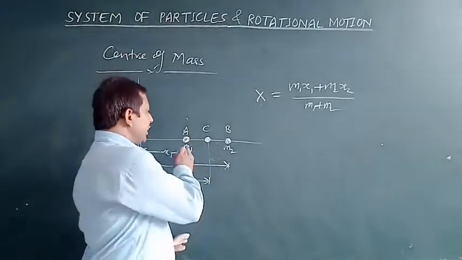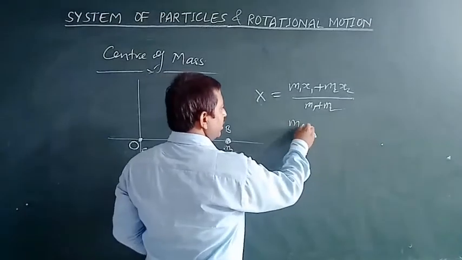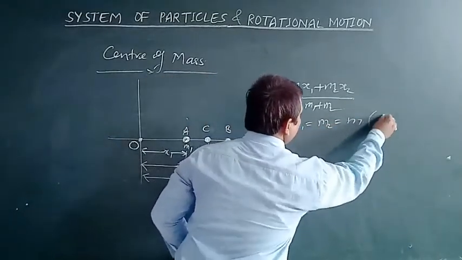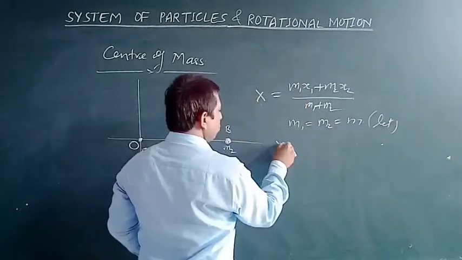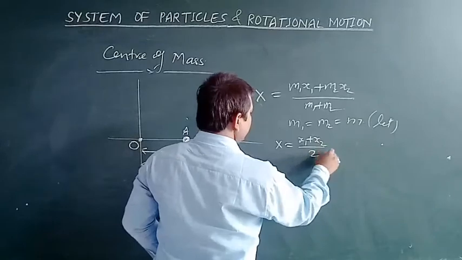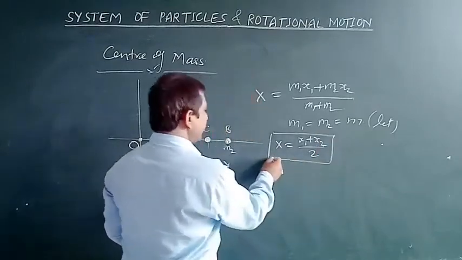Now if we take both objects and assume that the mass of both objects is the same, then the value of this x will be just the sum, (x1 plus x2) by 2.